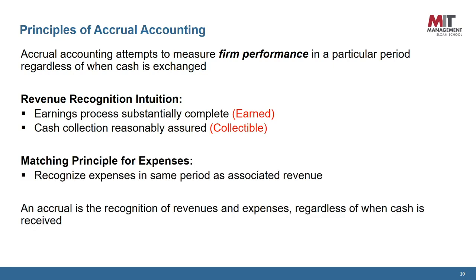The intuition behind revenue recognition and matching principle is fairly simple. To recognize revenues, the earnings process must be substantially complete, meaning the revenue should be earned and cash collection should be reasonably assured.